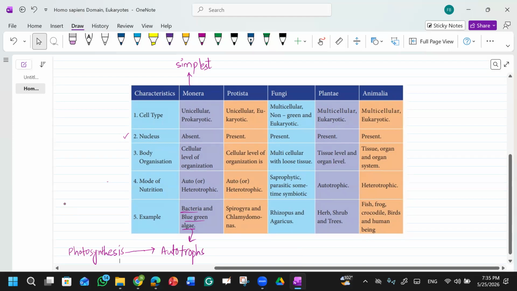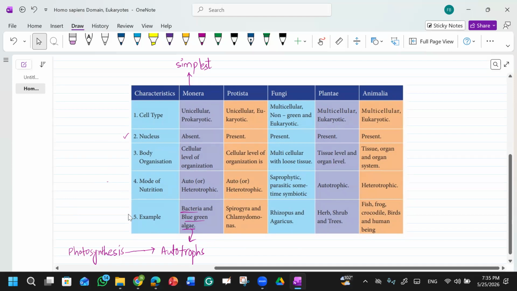Yes, and body organization will be cellular level of organization. They can be heterotrophs and they can be autotrophs as well. They're like bacteria or blue-green algae. These are some examples, and some examples are given in your book as well.